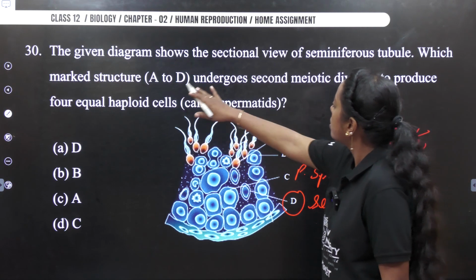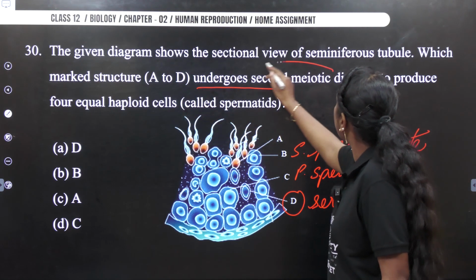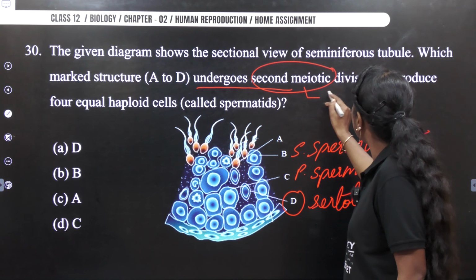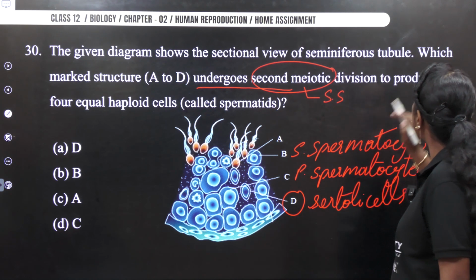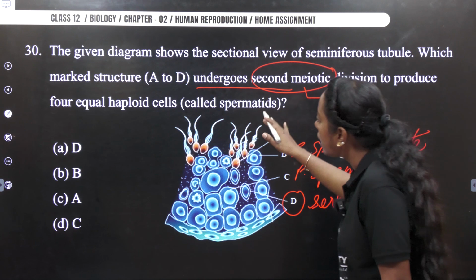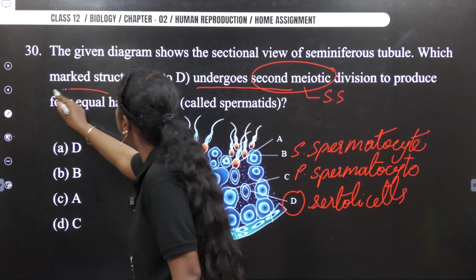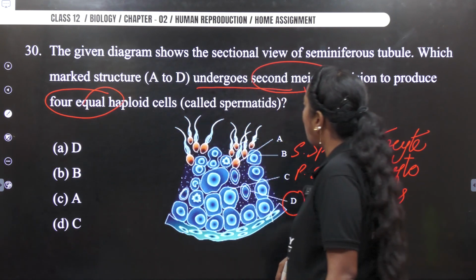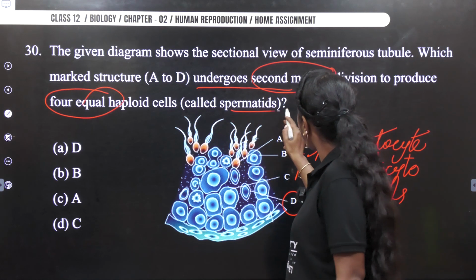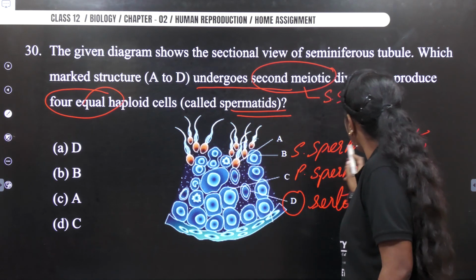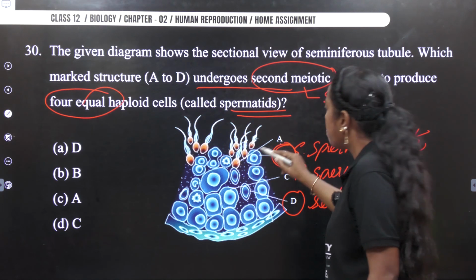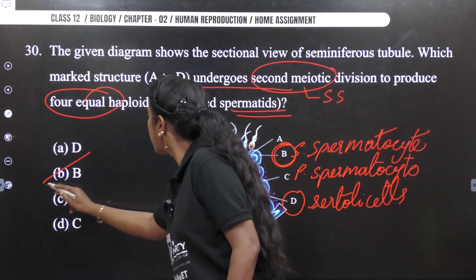So he says undergoes second meiotic division. Secondary spermatocyte should undergo second division in order to produce 4 equal haploid cells, which are known as spermatids. So our secondary spermatocyte is option B. So thereby our answer is B.